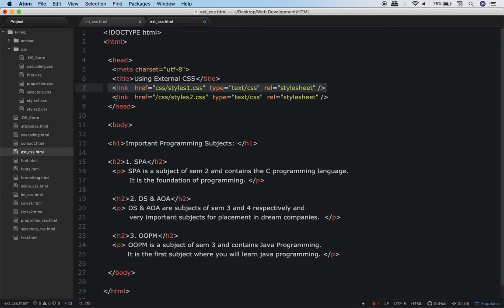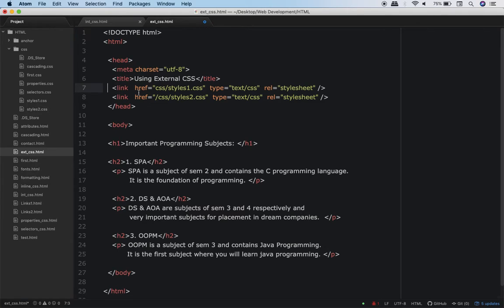So when I say empty element, I hope you remember what it means. It means that it will not have a closing tag, similar to BR and HR. Now I want you to pause the video and go through the link elements on line number 7 and 8. Come on, do that. Okay, so I hope you saw that.